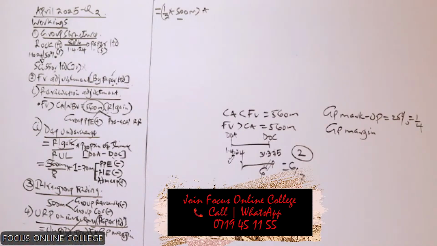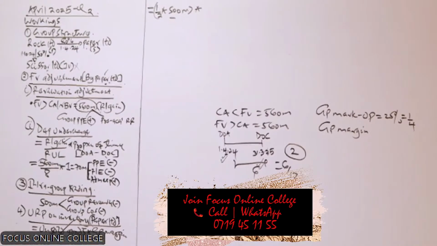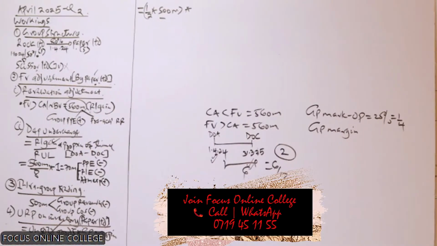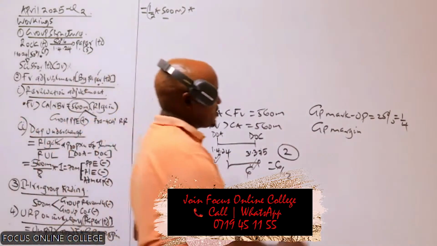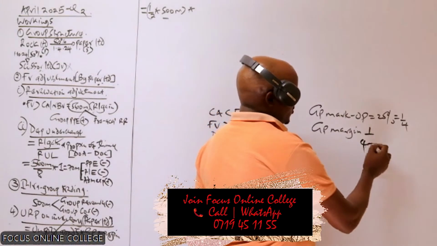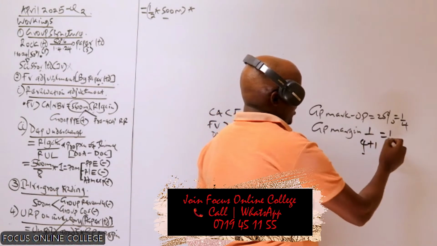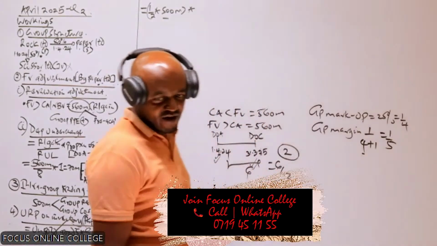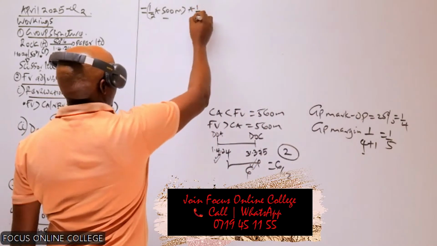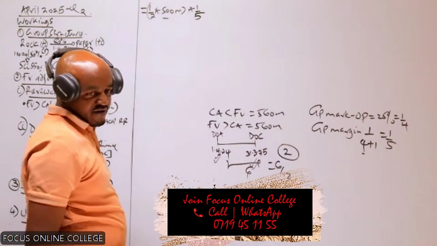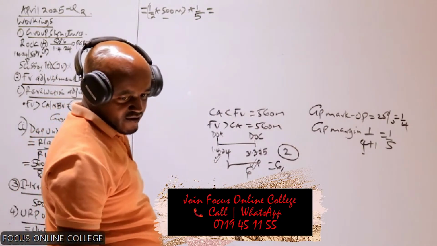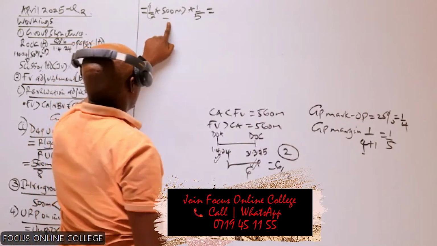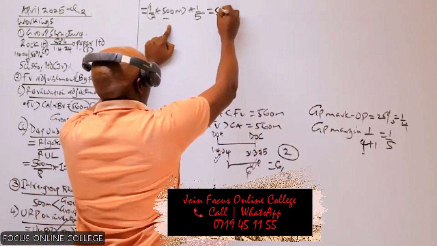As a fraction, the markup would be a quarter. And then to the denominator, we add the numerator. It will be 1 over 5. So the margin will be 1 over 5. So how much will be our unrealized profit here? It will be half of 500, and basically that will be 50 million.